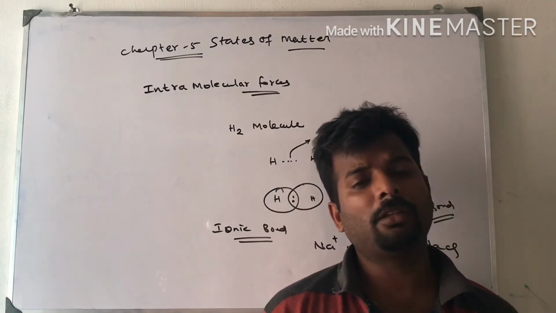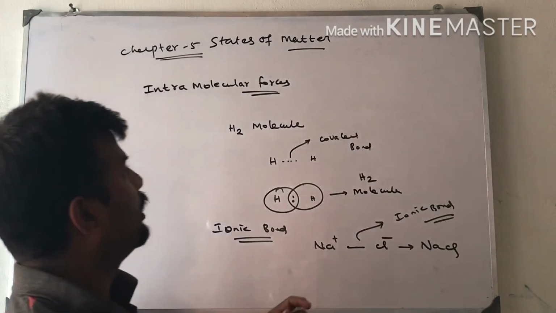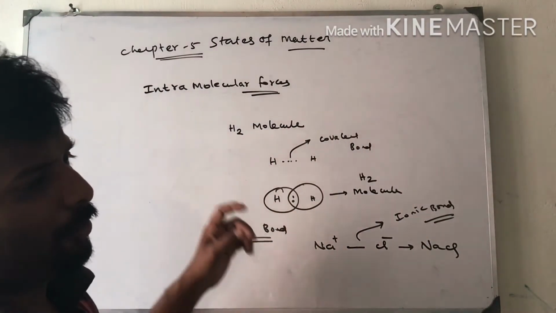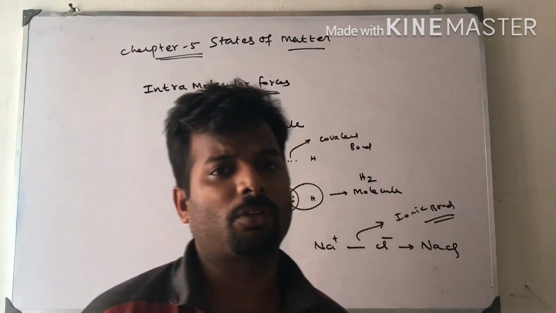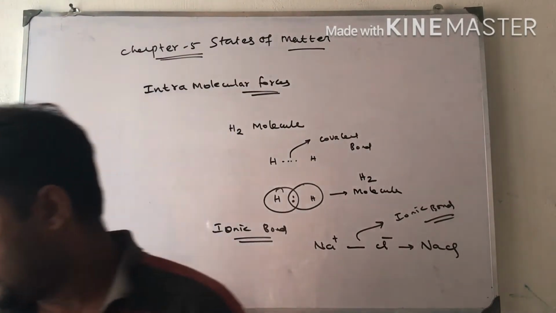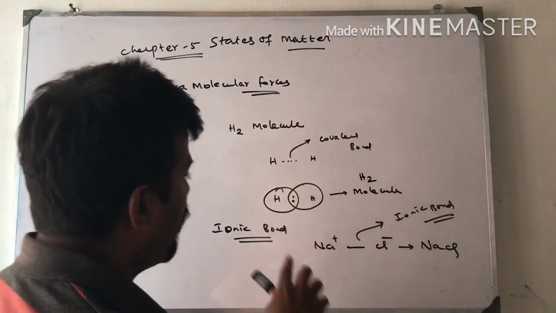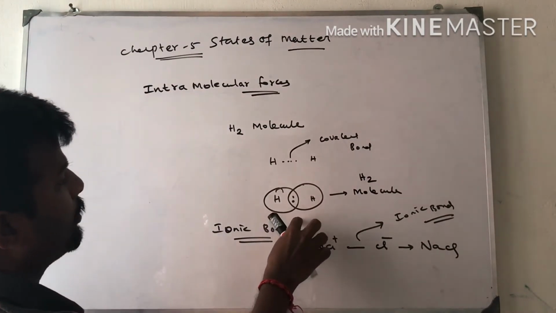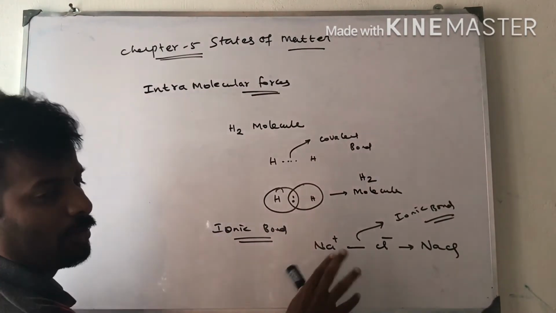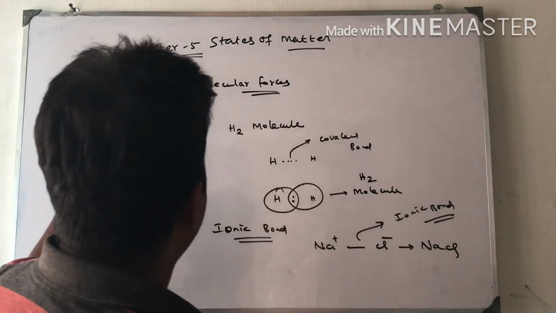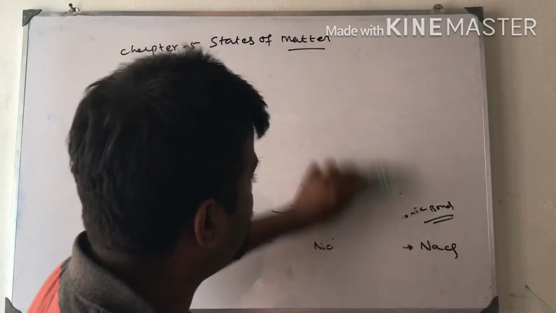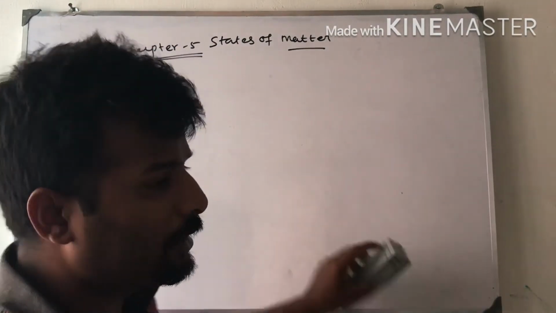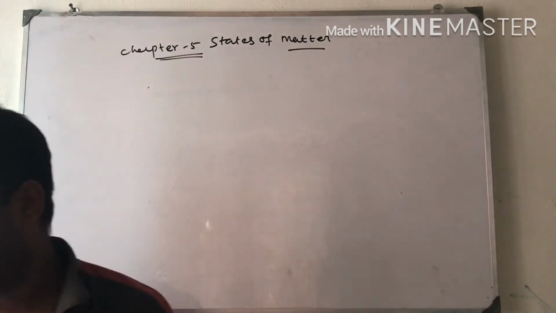So the bonding forces are called intramolecular forces, and non-bonding forces are called intermolecular forces. Because the bonding takes place, covalent bond takes place, ionic bond takes place. Intra means within the molecule. Inter means between two molecules.